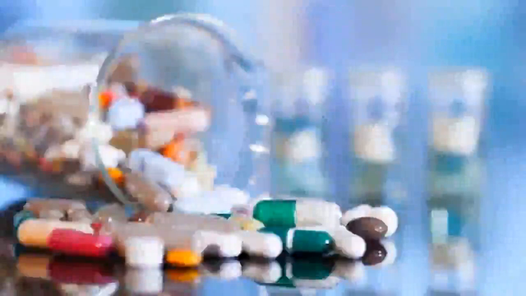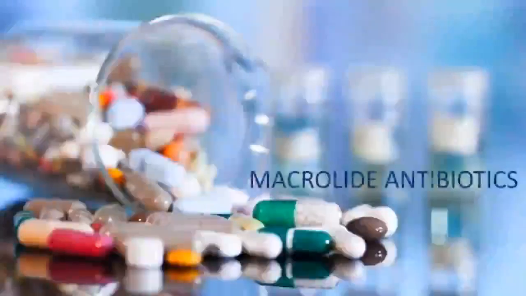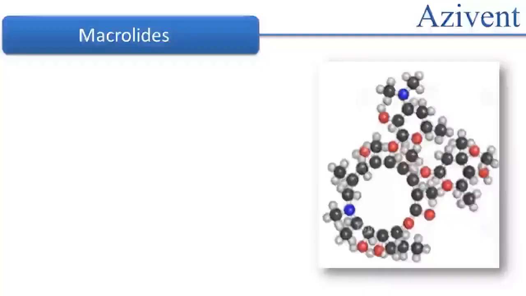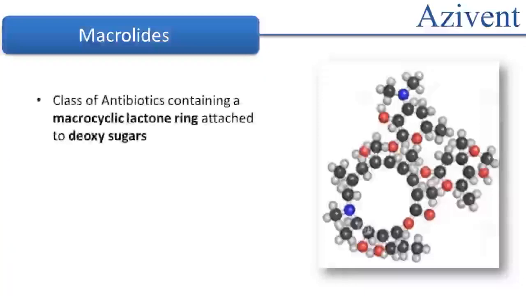I am Nikita Patel and I welcome you to today's session on macrolide antibiotics. Macrolides are a group of antibiotics derived from various strains of Streptomyces, which is a type of soil-borne bacteria. They are a class of antibiotics consisting of a macrocyclic lactone ring that is attached to deoxy sugars.